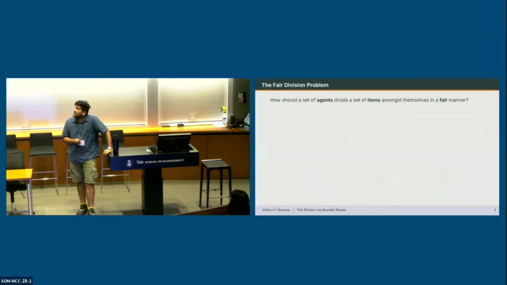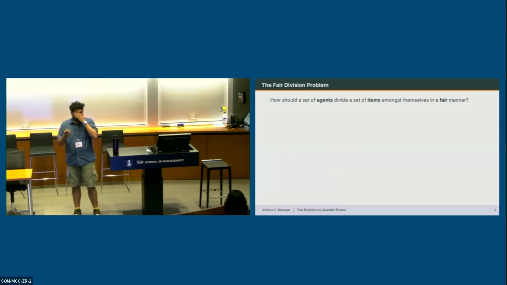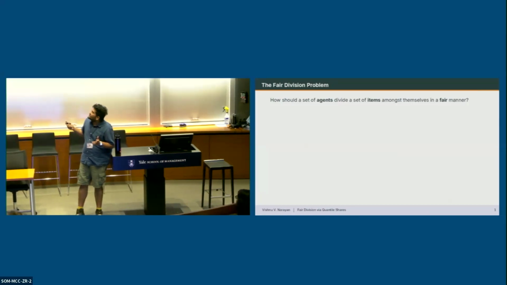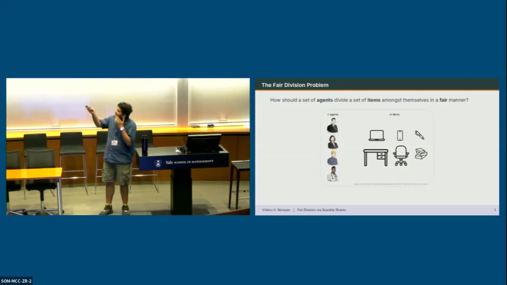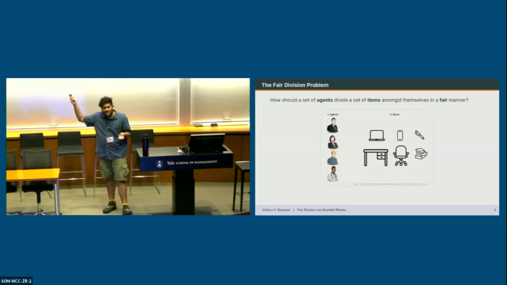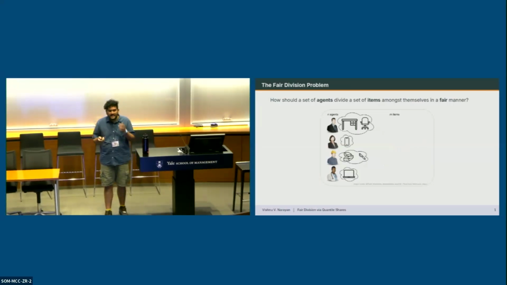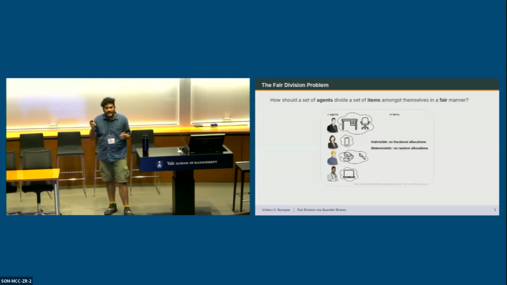So I'll begin with a quick introduction to fair division. This problem asks, how should a set of agents divide a set of items among themselves in a fair manner? If you're not familiar with this, it's more of a normative problem. There are many applications, but the easiest picture you can draw is the following. You have n agents and a collection of m items. Here I have some office supplies, and you want to divide the items amongst the agents such that every item is assigned and every agent gets some bundle. For this talk, we're only going to look at indivisible allocations, so no fractional allocations, and deterministic allocations. So we're not going to consider random allocations.